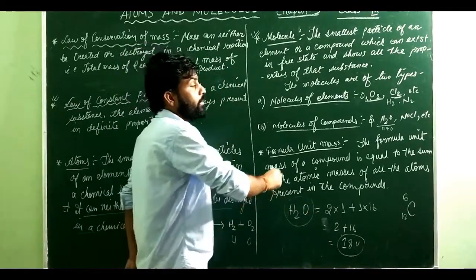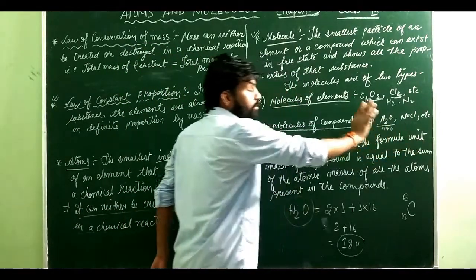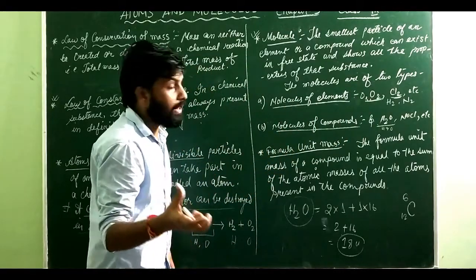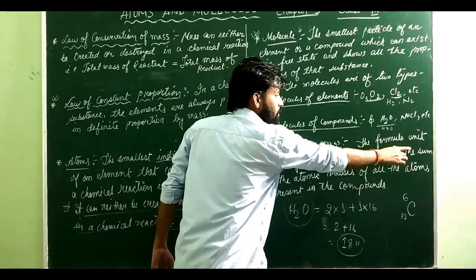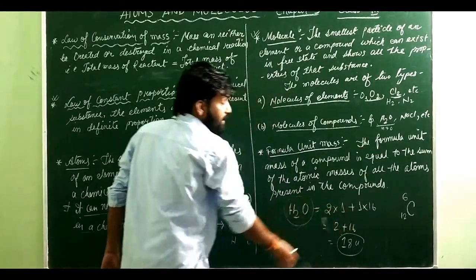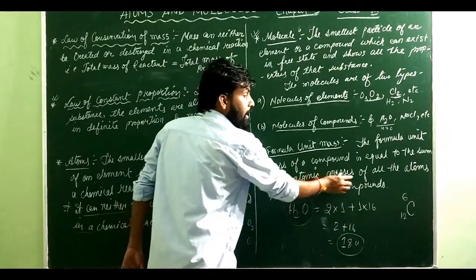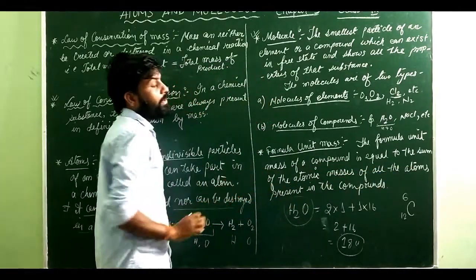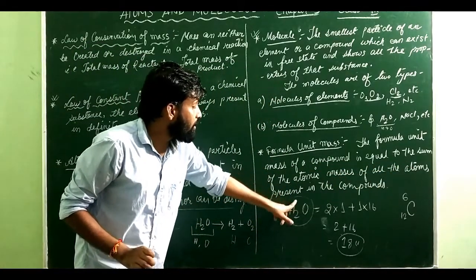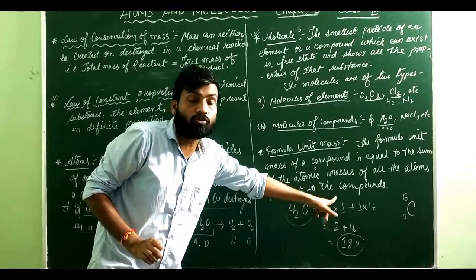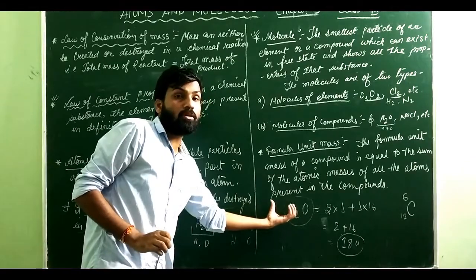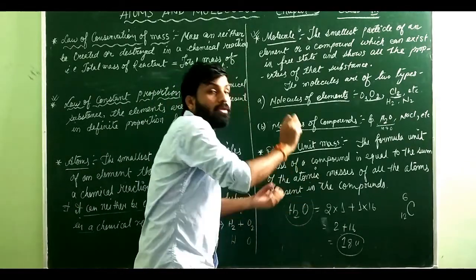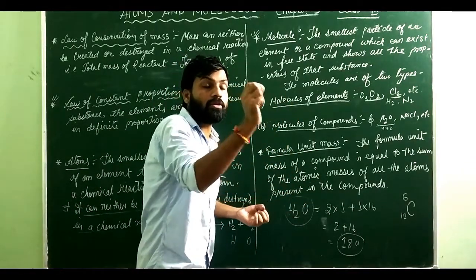So what I have written here? The formula unit mass, also known as the molecular mass of a compound or a substance, is equal to the sum of the atomic mass of all the atoms present in the compound. How many atoms of hydrogen are present? 2. So I wrote 2 into 1. How many oxygen? 1 into 16. You cannot write only 1 for hydrogen, you have to see how much of each atom is present.